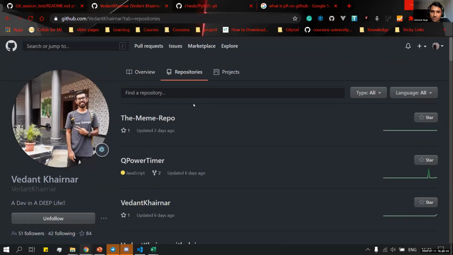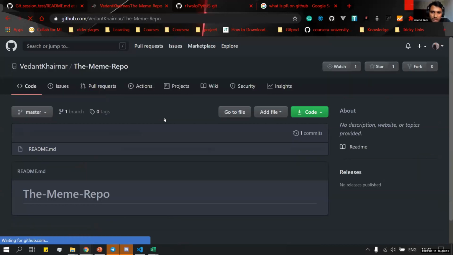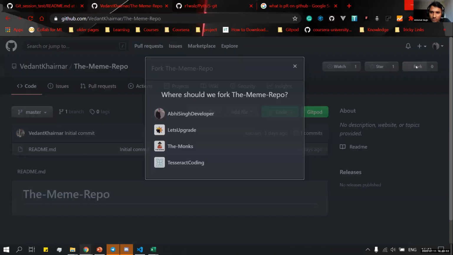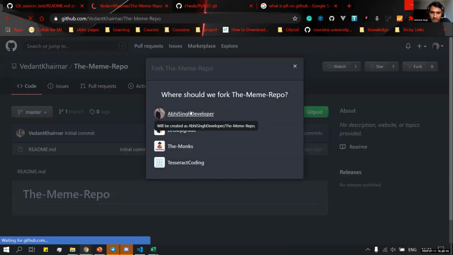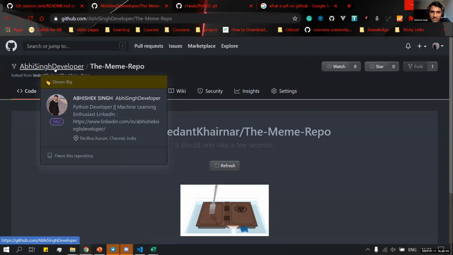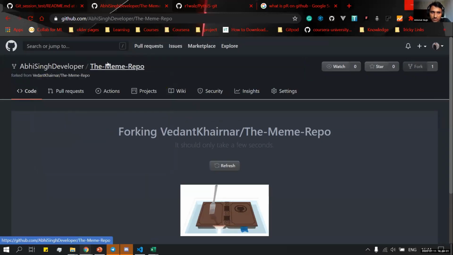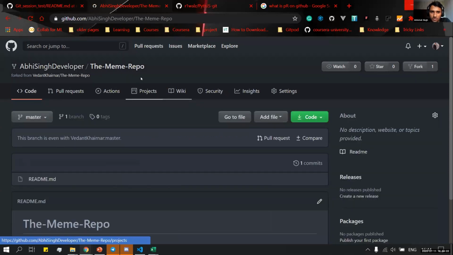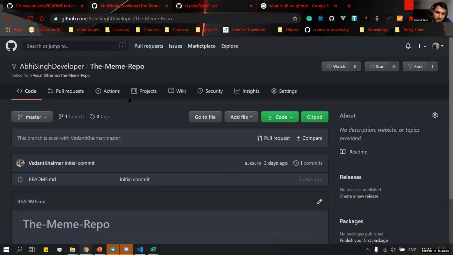Suppose I want this repository in my repository list. I'll go there and fork it with my ID, and now it comes under my section. So this is forking a repository.